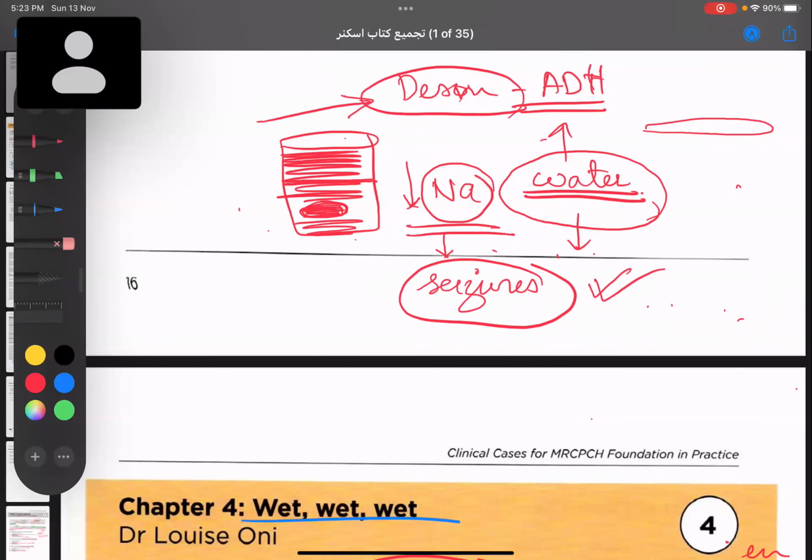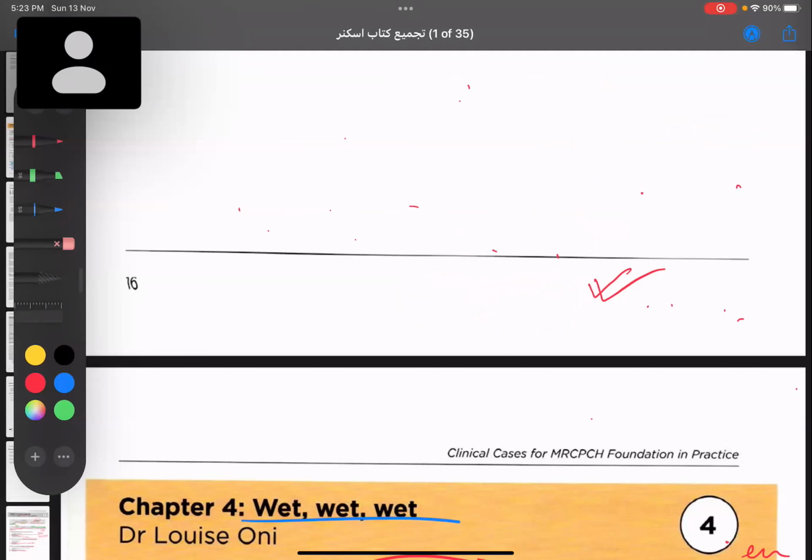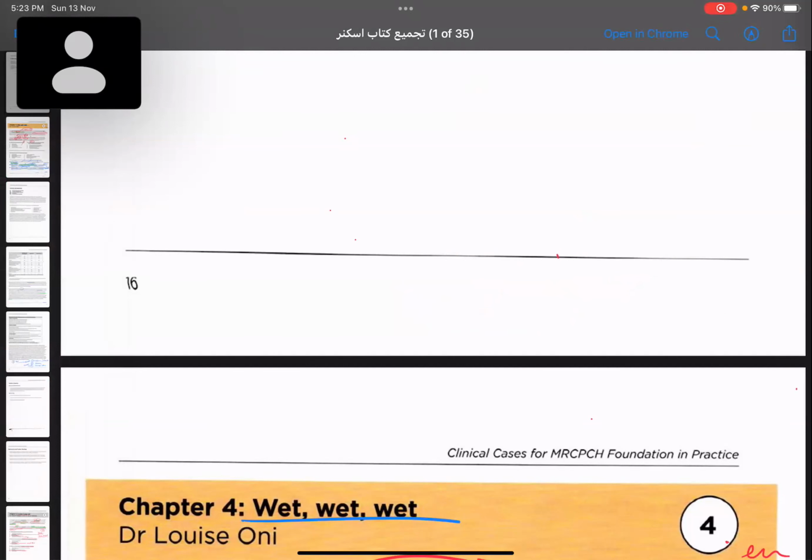So for a short time, if we are allowing a child and we want to relieve the child of this enuresis and shame and everything, adolescents are very shy about it. So in that case, we can give desmopressin. What is the function of desmopressin? Basically, desmopressin itself is a synthetic form of antidiuretic hormone that will reabsorb the water in the body. Okay, so are we clear with this? Why can't we give desmopressin for long?